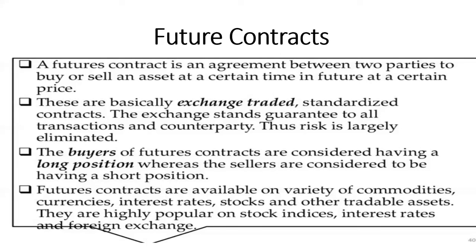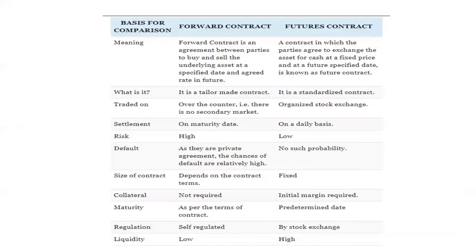Okay, so here what you have to remember is that these are standardized contracts. These are exchange traded. The buyer has the long position and the seller has the short position. S for seller, S for short position. B for buyer, B for long. BL and S square. You can remember it in this way. Then the future contracts are available on the varieties mentioned here, that is interest rates, stocks, tradable assets, highly popular on stock indices, interest rates, and foreign exchange. Okay, this was all about future.